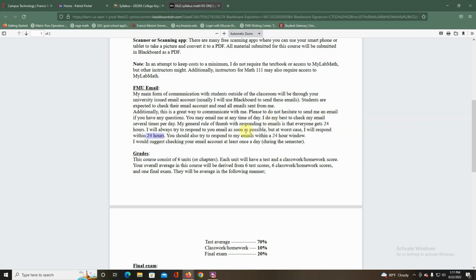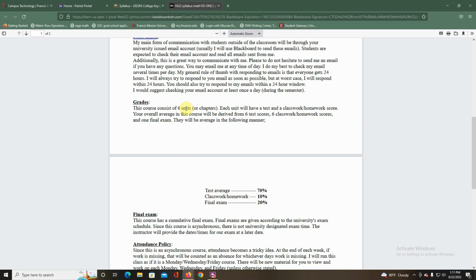So you should also strive. If I email you something, please let me know within 24 hours, before the next day, whether you received it or if you need more help. Just let me know and communicate. Communication is really big in these online courses to make sure you don't fall behind, and email is going to be the way for us to go.